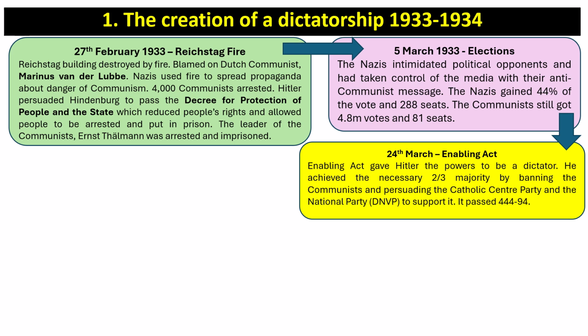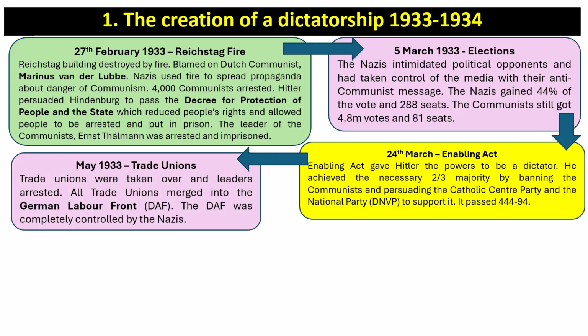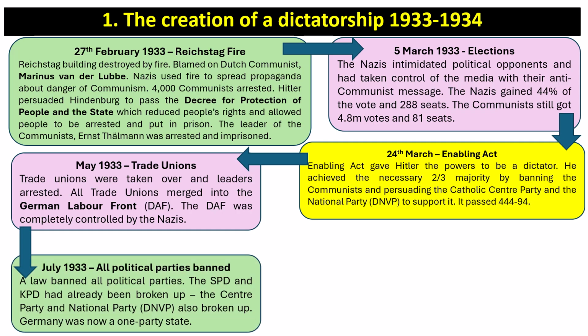The Enabling Act then, on the 24th of March, gave Hitler the power to be a dictator. He'd achieved the necessary 2/3 majority by banning the communists and persuading the Catholic Centre Party and the National Party to support it. It passed 444 votes to 94. This then led to trade unions being taken over, the leaders arrested, and the trade unions merged into the German Labour Front, the DAF, which was completely controlled by the Nazis. All political parties were banned by July 1933. Germany was now a one-party state.